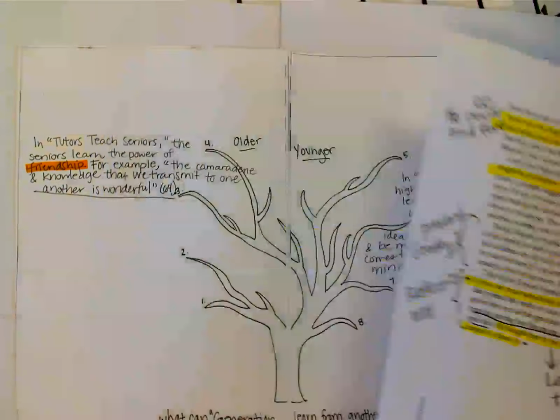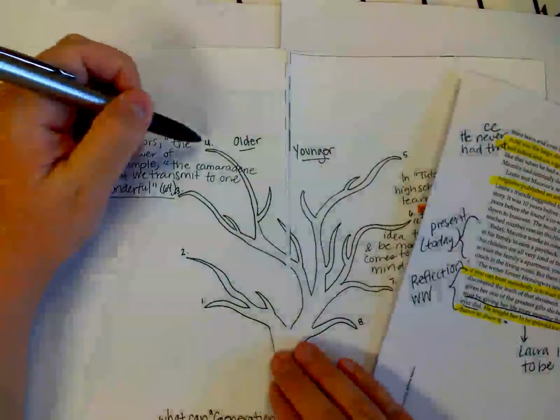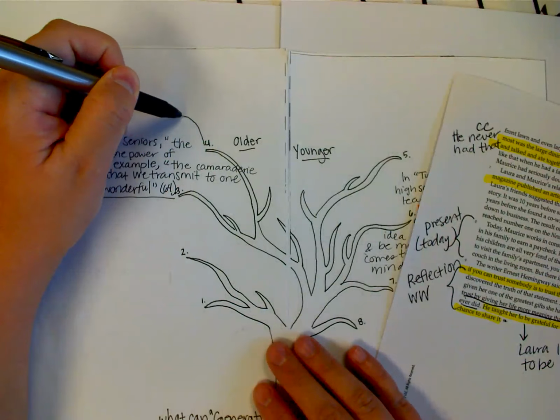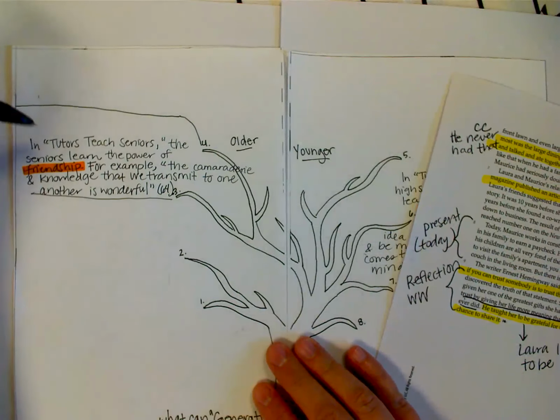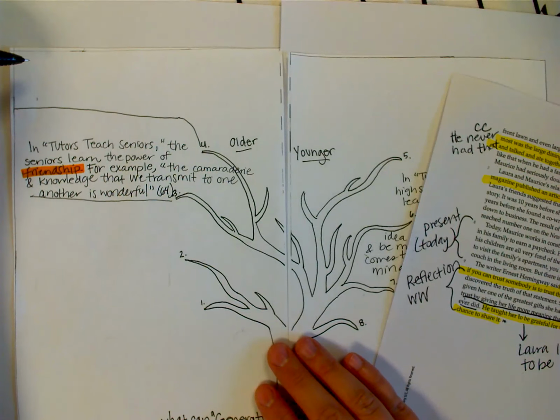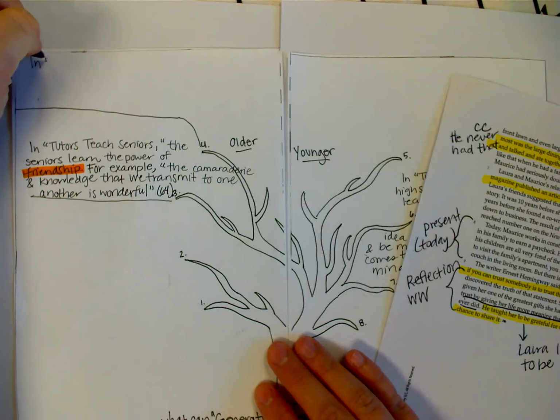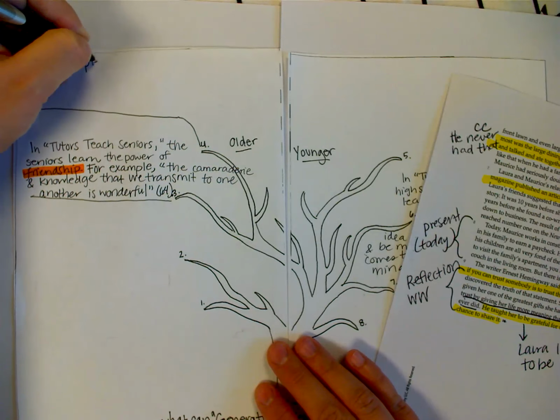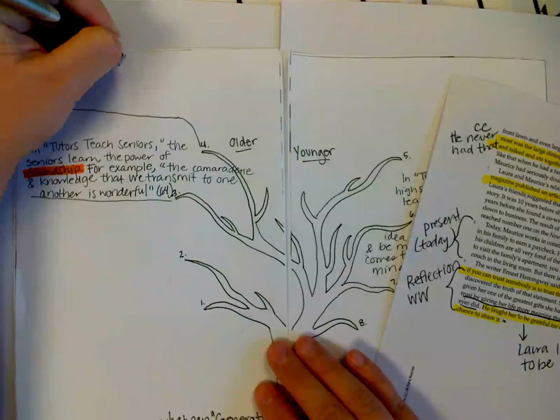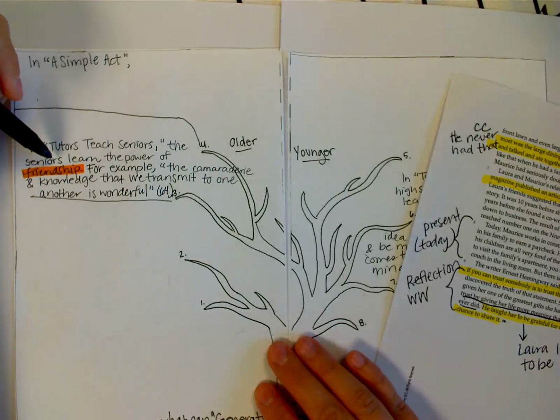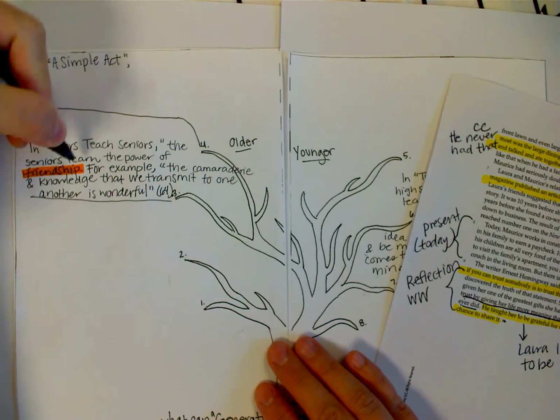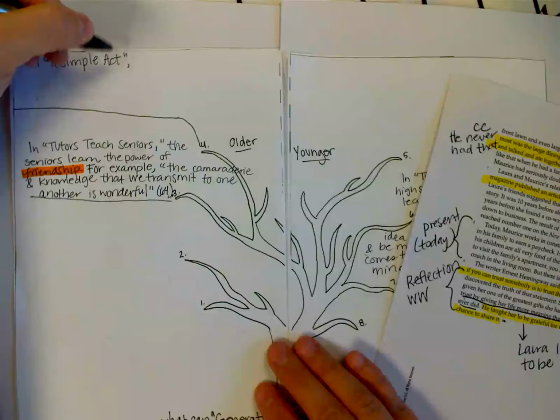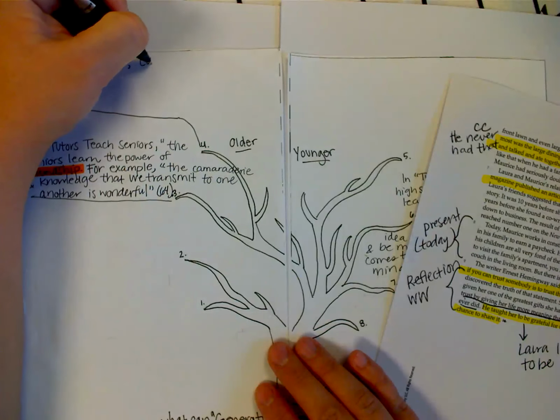So I'm going to keep this story handy. And I'm kind of running out of room, so I'm going to have to draw a line up here. And just like we did with Tutors Teach Seniors, we're going to put in the title first. So we're going to say, in quotes, A Simple Act. And we have to name the person or the older person. So in this case, it would be Lori, just like we did for here. We said it was the seniors. So in A Simple Act, Lori